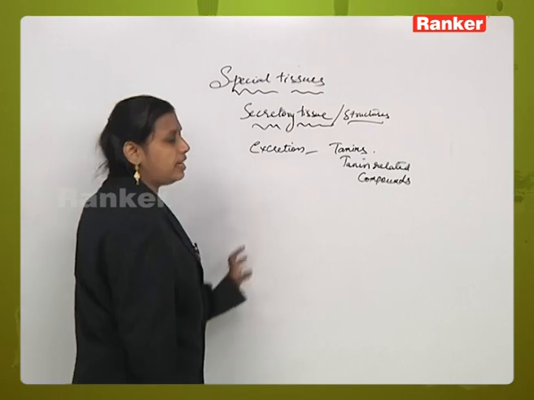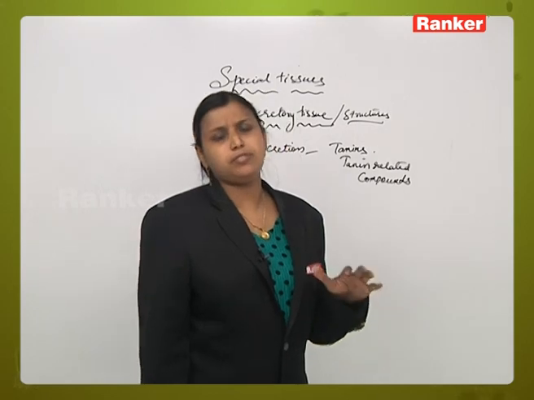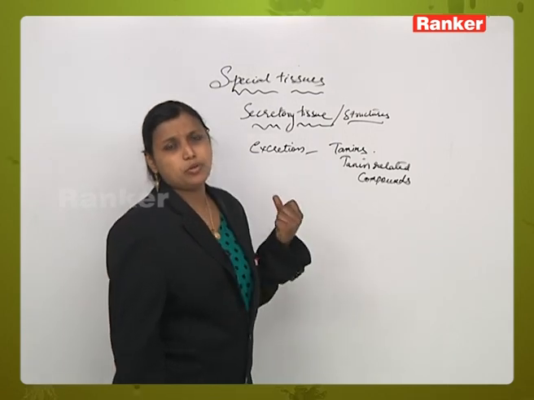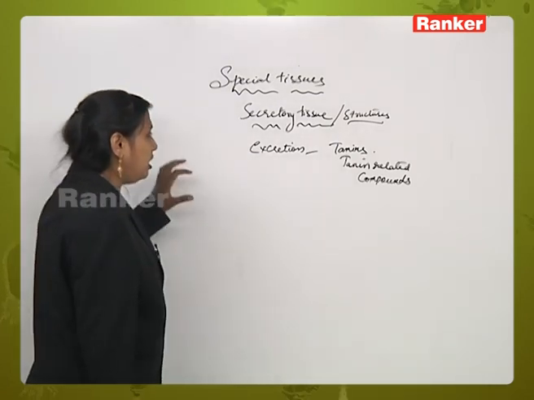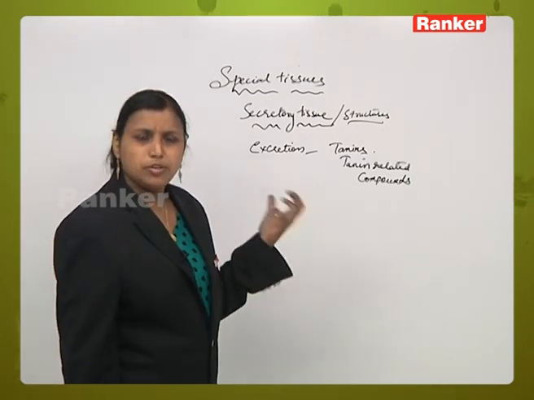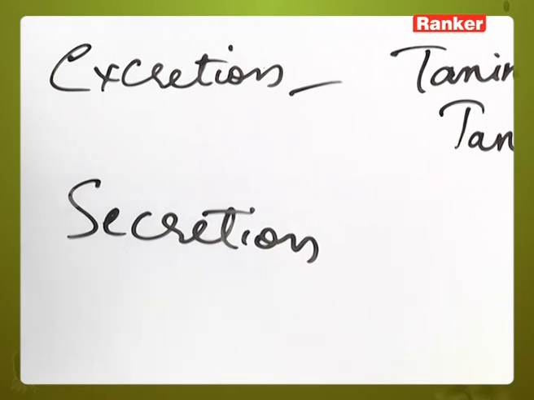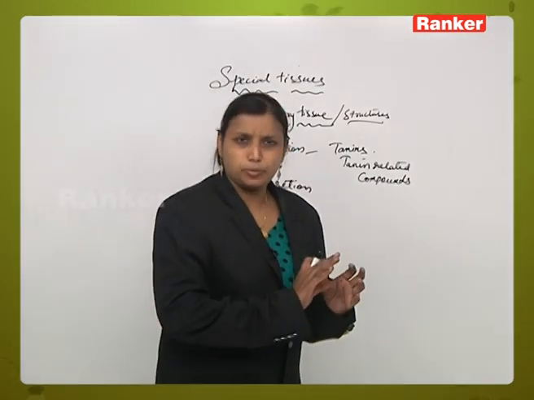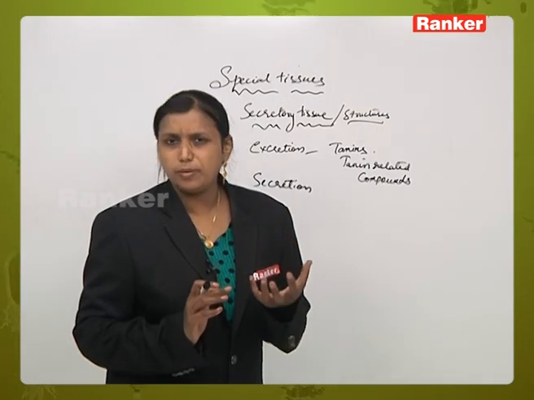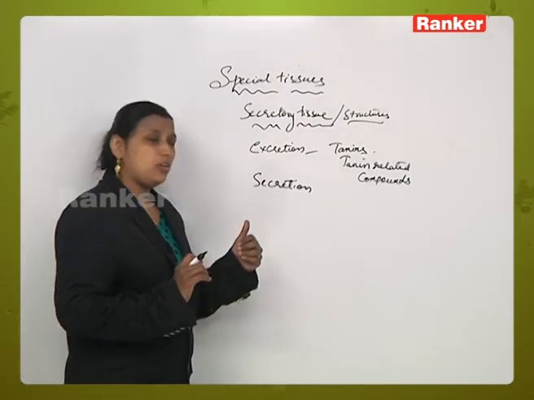Now, where does this excretion occur? We are saying that the plant is excreting out the unnecessary material from the plant body. From where does it excrete? The excretion process occurs from the protoplasm of the cells. The elimination of the byproducts from the protoplasm of the cell is called secretion. The total process involved in the elimination of byproducts, which are not required by the plant, from the protoplasm of a particular cell of a plant is called secretion.